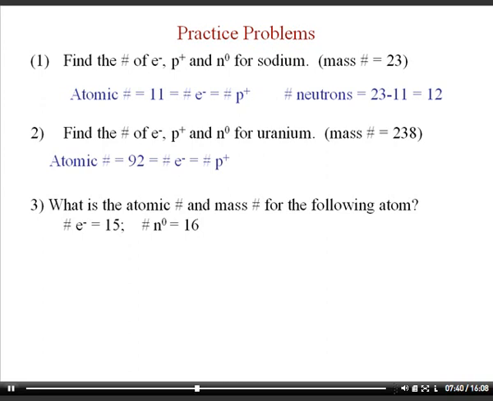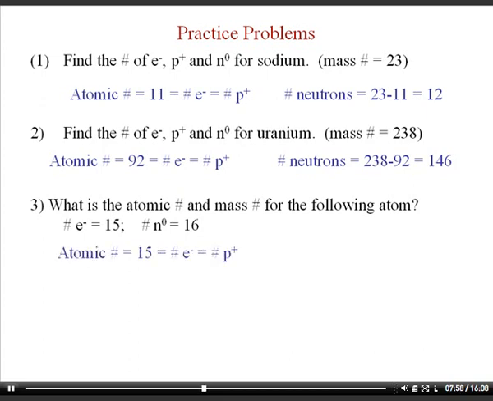For example number 2, we have uranium. It happened to have a mass of 238. Its atomic number is 92 on the chart, so it has 92 protons and electrons, and when you subtract, you get the neutrons of 146. There's other uraniums out there. There's uranium that weighs 235, but this one, because it weighs 238, has 146 neutrons.